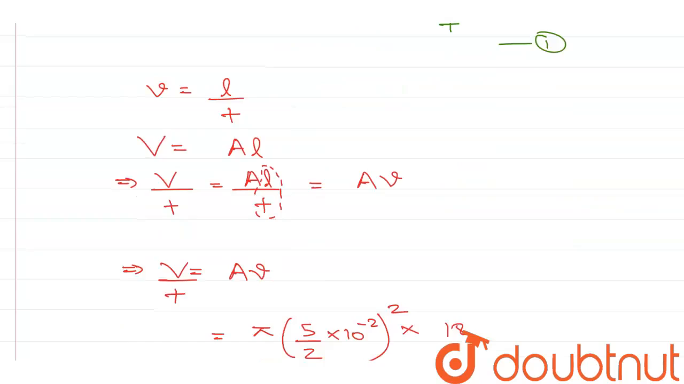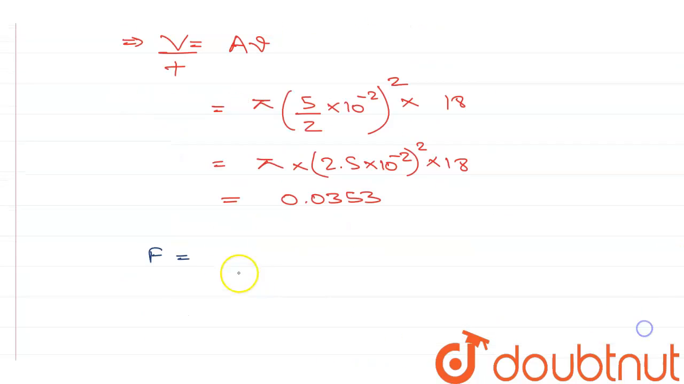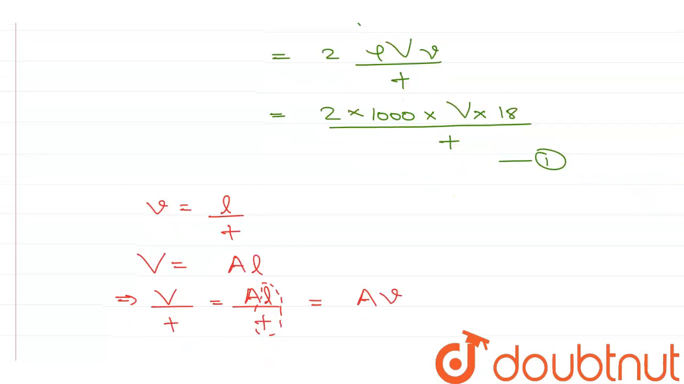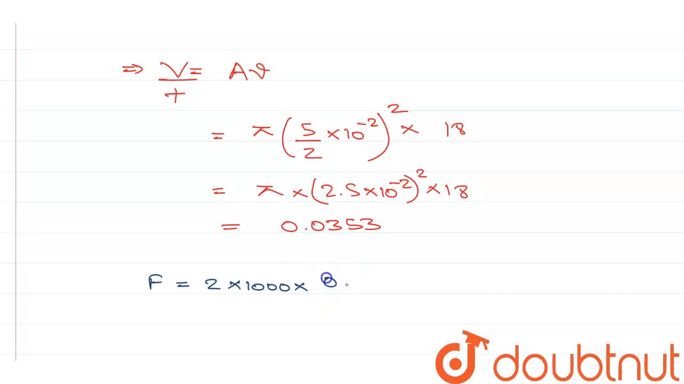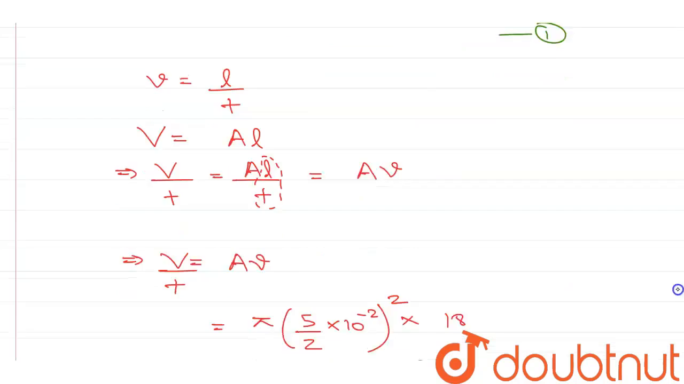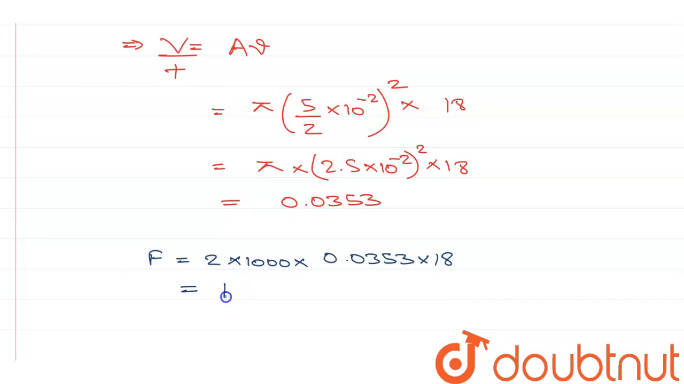Now let's put these values into equation number 1. So we get force is equal to 2 into 1000, that is the density, into volume upon time, which we just found out, that is 0.0353, into 18, that is the velocity. So multiplied by 18, that gives us 1272 Newton, since all the units that we used were converted into SI units.